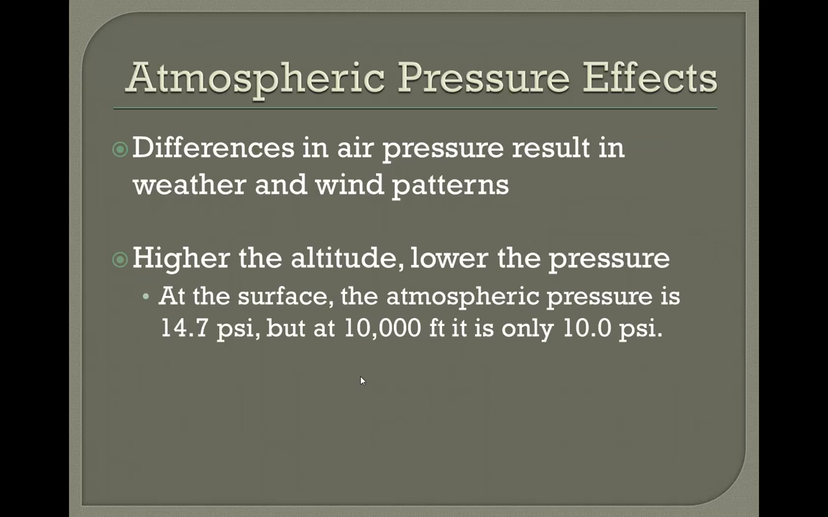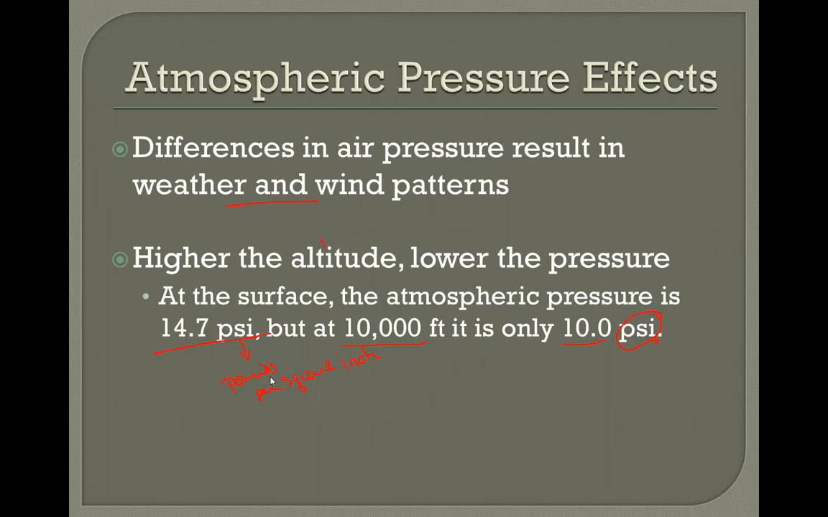The difference in air pressure, for instance, results in weather and wind patterns. The higher the altitude, the lower the pressure. At the surface, the atmospheric pressure is 14.7 psi, which means pounds per square inch. But if you go up in elevation to 10,000 feet, it's only 10 psi. Now psi is a very American way of saying it because it's in the English units. You may recognize psi from when you inflate your tires.